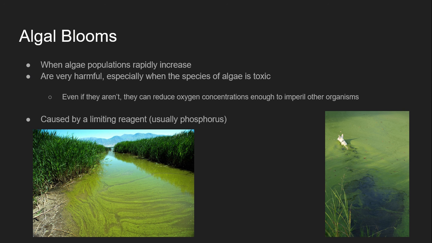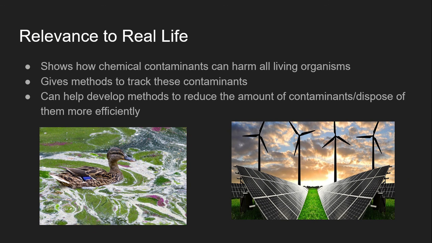For example, the use of trisodium phosphate, which is a fertilizer that was banned in the 1970s for its deleterious effect on the environment. Scientists can use the formulas that were in the previous slide to figure out how much phosphorus is being produced by the chemical being used, and they can use it to create more environmentally friendly fertilizers and other chemicals. So how is this relevant to real life?